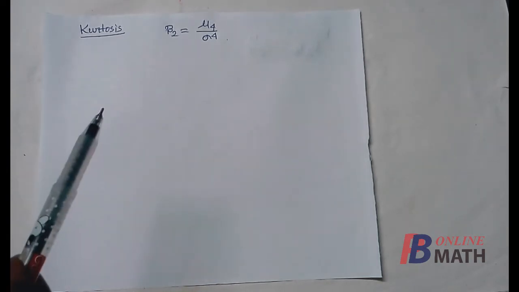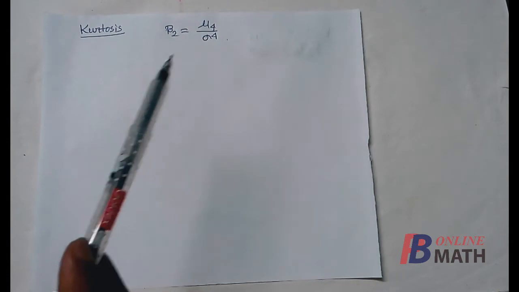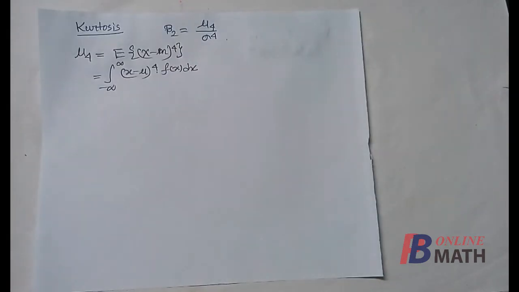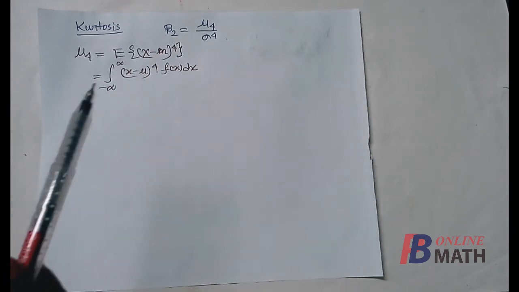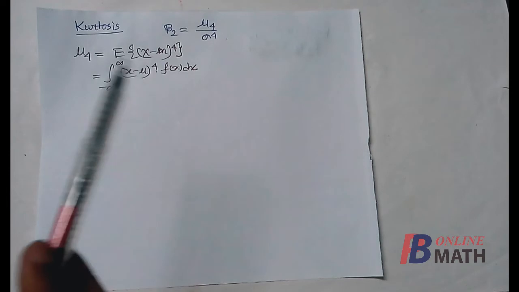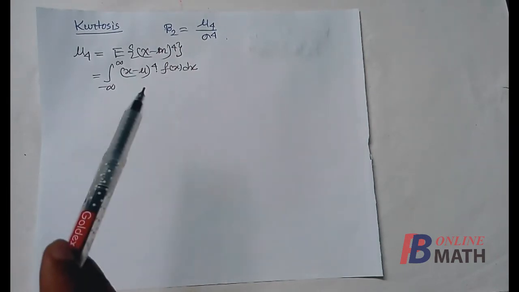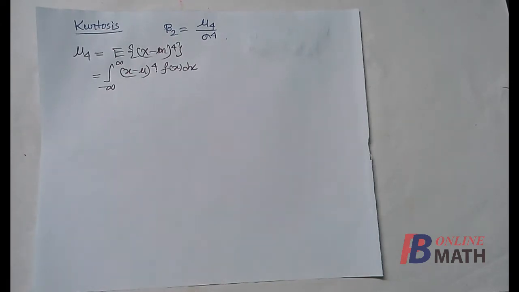Next we find kurtosis, and we know that the coefficient of kurtosis is given by beta 2 equal to mu 4 by sigma to the power 4. To find the kurtosis, we need to find mu 4, and this is the formula of mu 4, E of x minus m to the power 4, and you know that m equal to mu, so it is x minus mu to the power 4 multiplied by f(x).